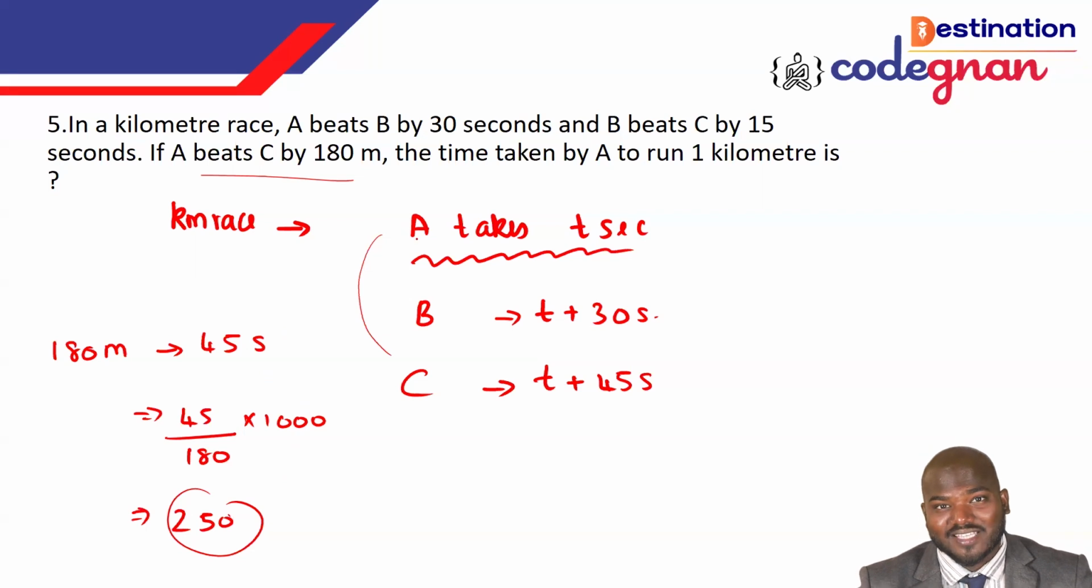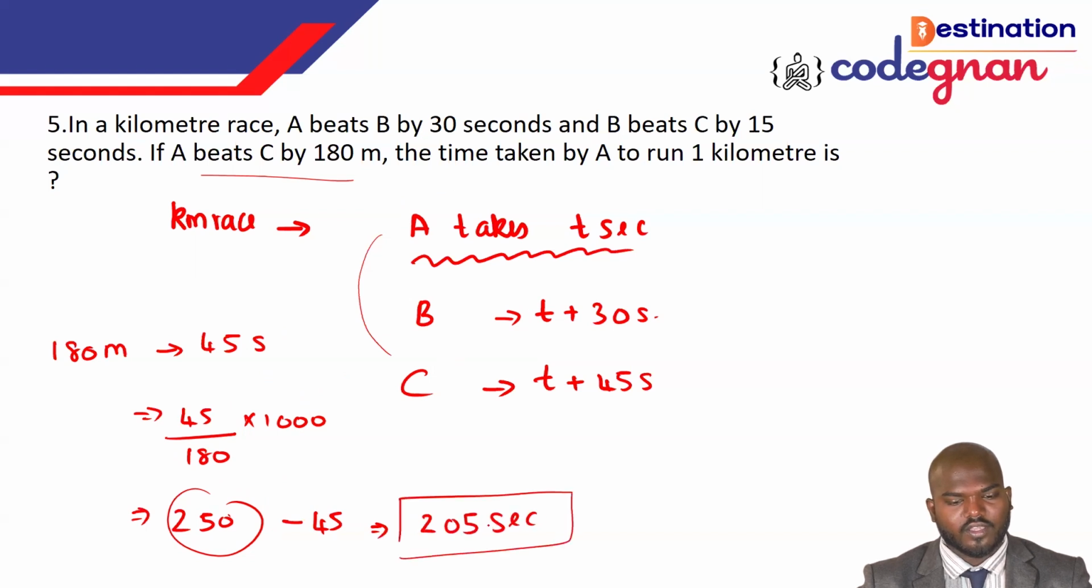But the question is asking very clearly for the time taken by A to run the 1 kilometer. So you want to reduce it again, minus 45 seconds, so it's 205 seconds you can call it here. This is how you will get it in this pattern. Okay, so make sure you copy it down and practice this one very clearly.